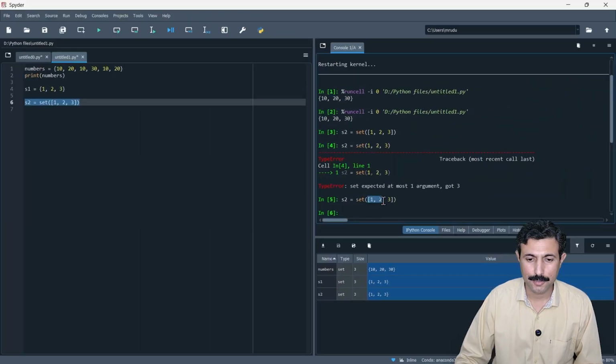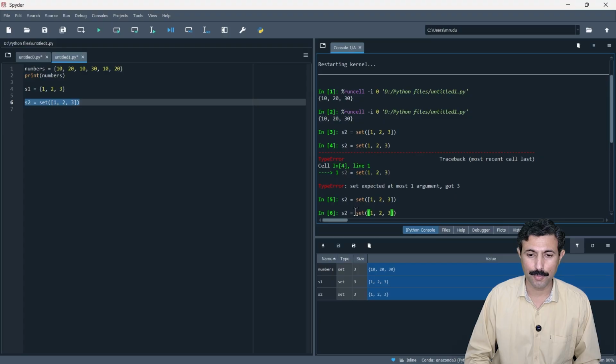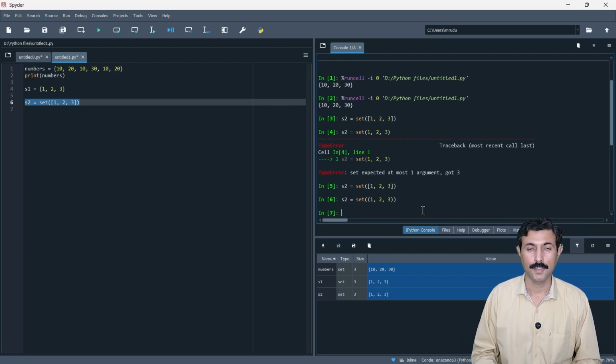And here we have stored this value as a list. Now what if you don't want to store this as a list? Let's say you want to store this as a tuple. Then what are you supposed to do? If you want to store this as a tuple, you're supposed to make another two braces like this, and then you execute this, and this will store this as a tuple.